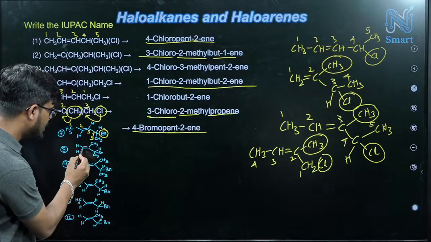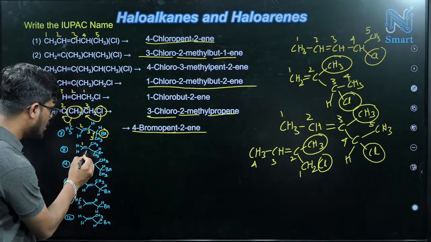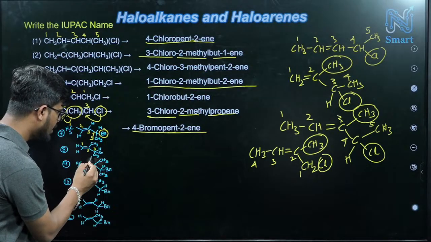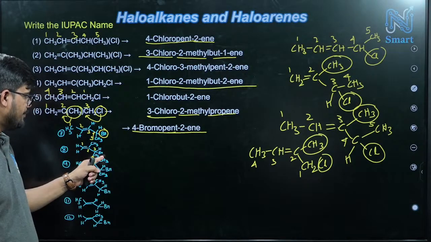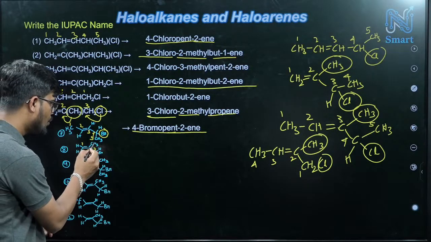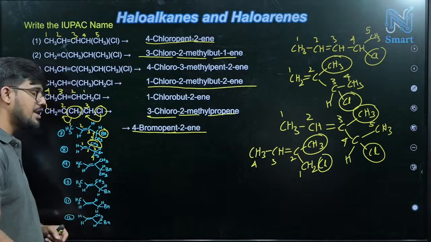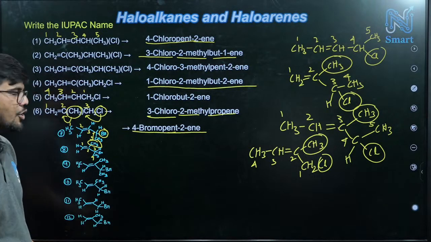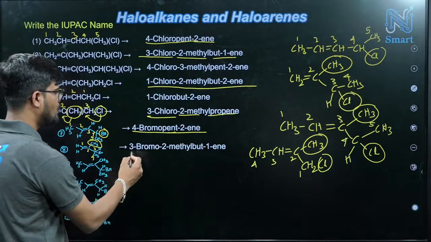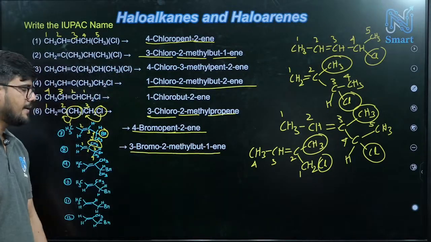here in the numbering, the first carbon is having the double bond. So 1, 2, 3, 4, maximum 4 we have. So that's why 3 bromo, 2 methyl, 3 bromo, 2 methyl, but 1 ene or butene. 3 bromo, 2 methyl, but 1 ene.